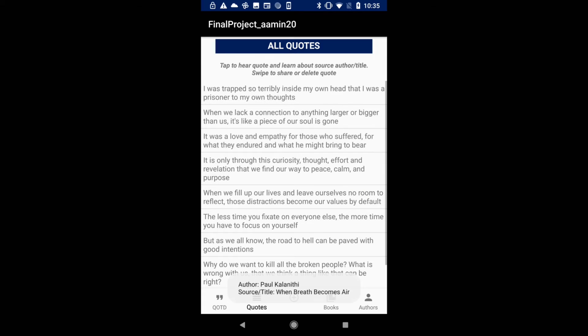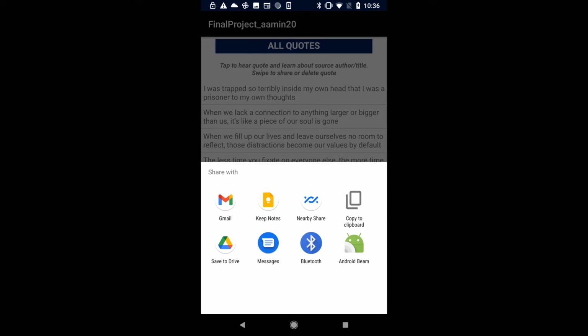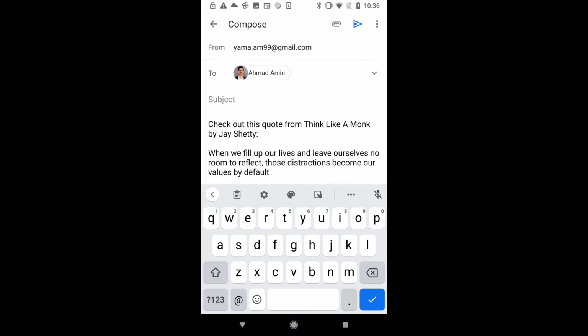By tapping the quote, we get a toast with author and source title info, as well as the opportunity to hear the quote. "For those who suffered, for what they endured and what he might bring to bear." By swiping left, we can either delete the quote or share the quote with various different external apps like Gmail, or even copying and pasting the quote.